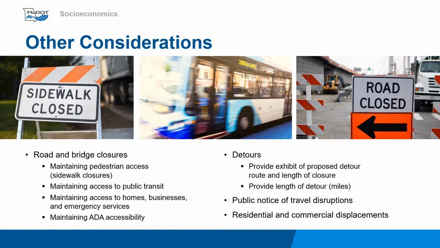These impacts can disproportionately affect minority and low-income populations. For example, language barriers can affect public notices, and impacts to important resources such as grocery stores, hospitals, and businesses can cause excessive hardships on minority and low-income populations.